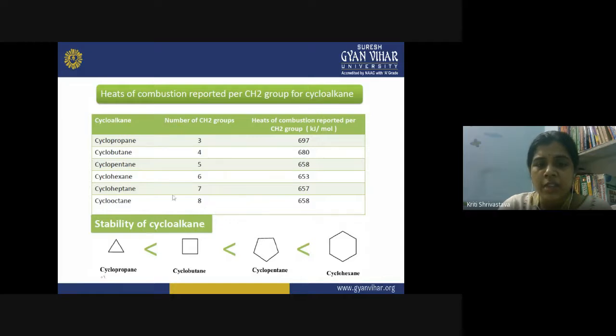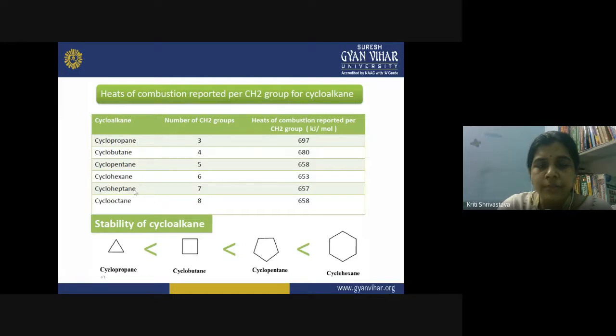Heat of combustion, when you are burning them, reacting to carbon dioxide. So per CH2 group, what is the value of heat of combustion? For cyclopropane, containing 3 CH2 groups, it is 697. Then for cyclobutane, 4 CH2 groups, 680 kilojoules. Then cyclopentane, 658. Cyclohexane, 653. Cycloheptane, 657, and it becomes constant once you have reached the six-membered ring.